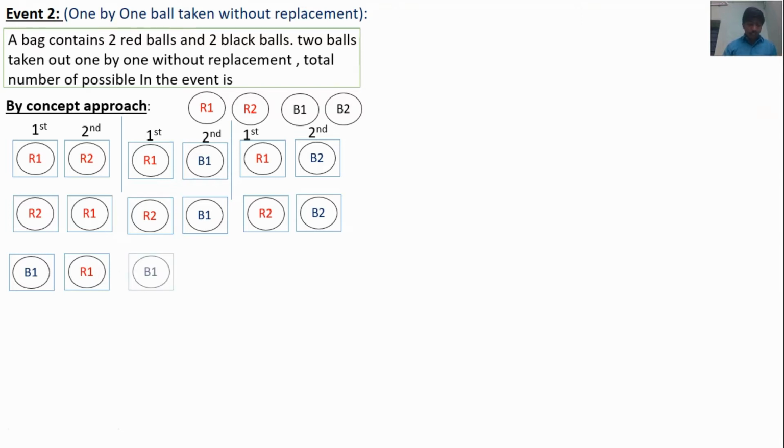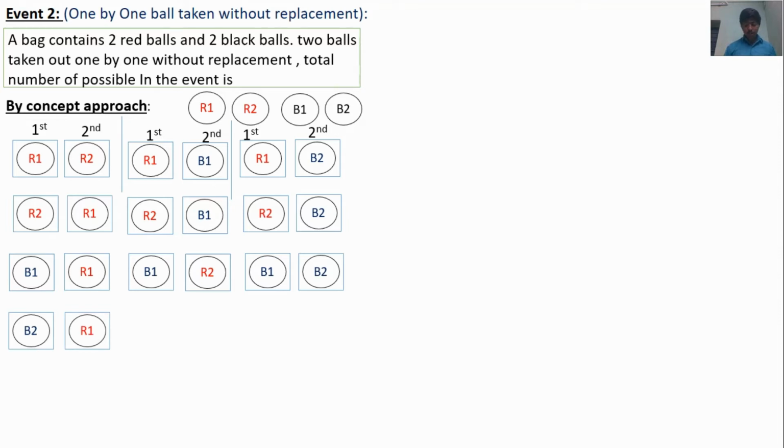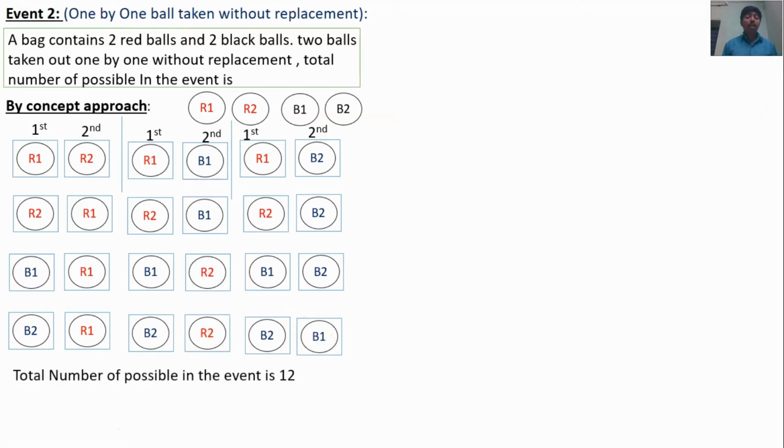Okay. Second, first ball may be B1, second ball may be R2. First ball may be B1, second ball may be B2. Next possible, first ball may be B2, second ball may be R1. Here B2 R1 and R1 B2 are both the same if both balls are taken simultaneously. Next possibles, first ball may be B2, second ball may be R2. First ball may be B2, second ball may be B1. So the total number of possibles in the event is 12 by the concept approach.